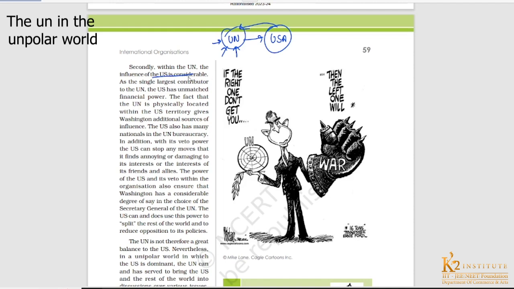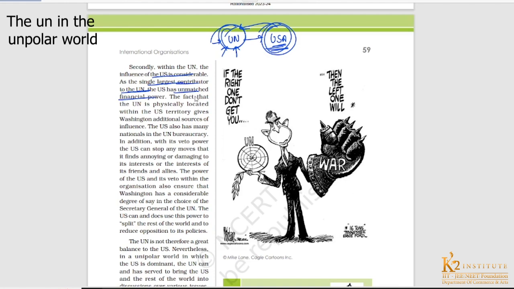The US is the single largest contributor to the United Nations. For the working of the UN, the salaries, the allowances, the infrastructure, the USA is majorly the one contributing to the UN budget. Other countries also contribute, but again the US is the largest, and the US has unmatched financial power.